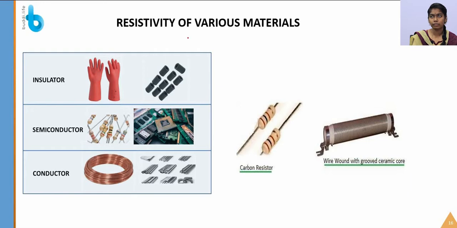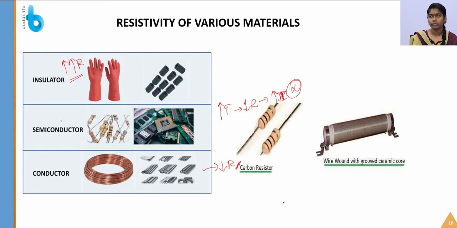So let's see the resistivity of various materials. What will be the resistivity for the insulator? It is very, very high. For semiconductors, when we increase the temperature, the resistivity will decrease and the current will increase. Never forget this. And for a conductor, the resistivity is low. It is not zero, but it is very low.